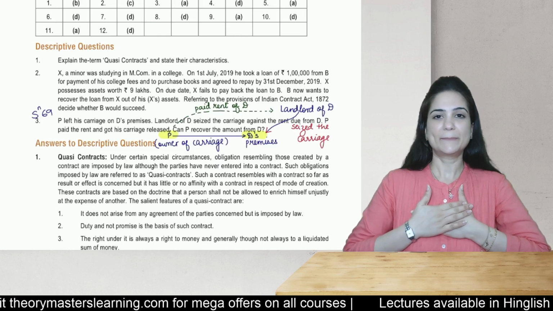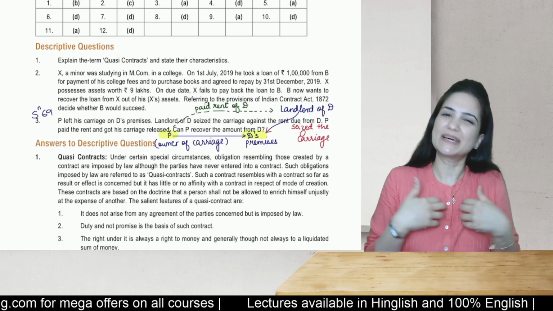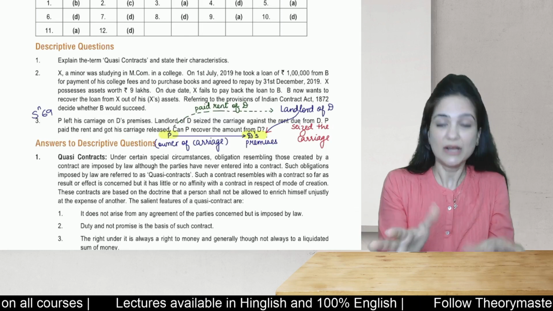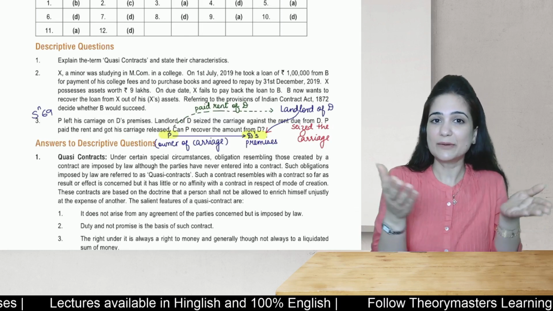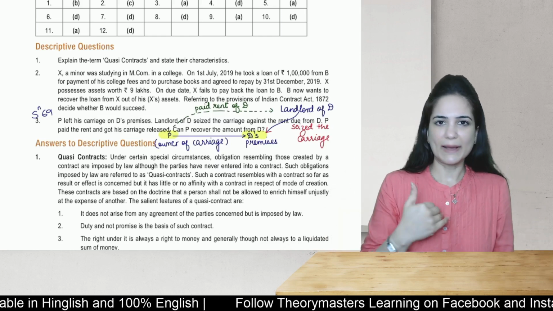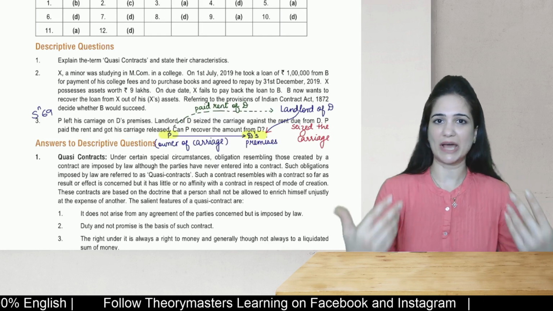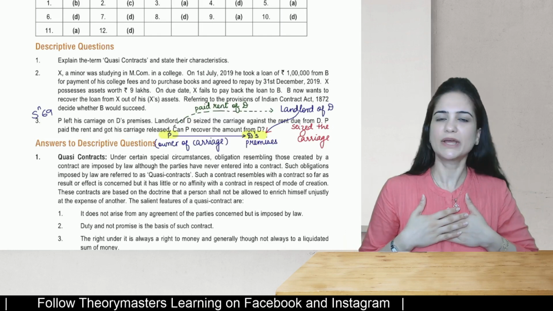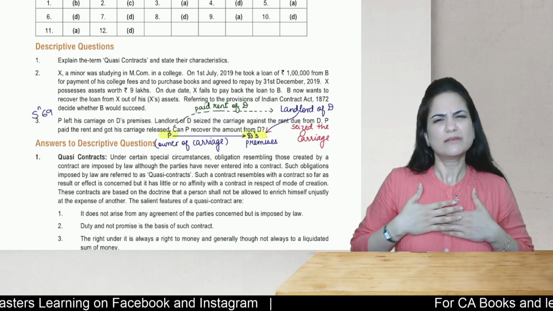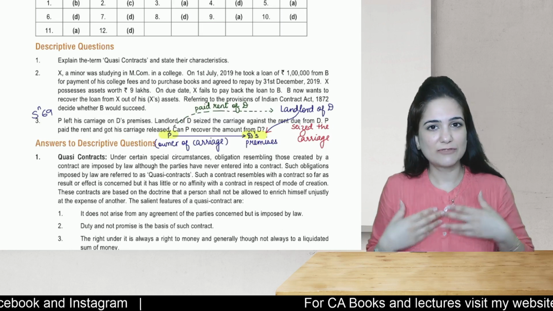If I am paying somebody else's obligation, why will I pay? Because there is some interest which I am trying to protect. Like over here, P had some interest in paying the rent of D because he wanted his carriage back. So I'm not going to pay money just because I want to conduct some charity work. No, I am trying to protect my interest. So if I have paid your obligation, I have some interest in that payment, then later on, I can recover money from you.